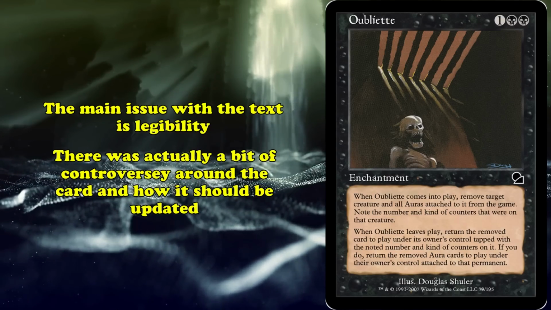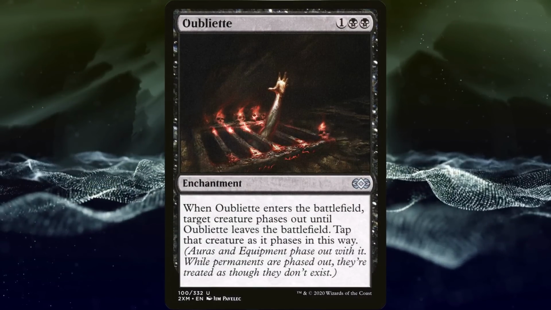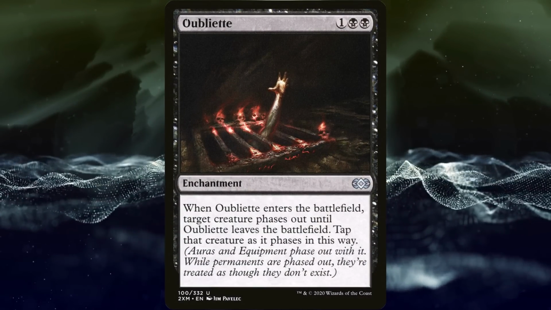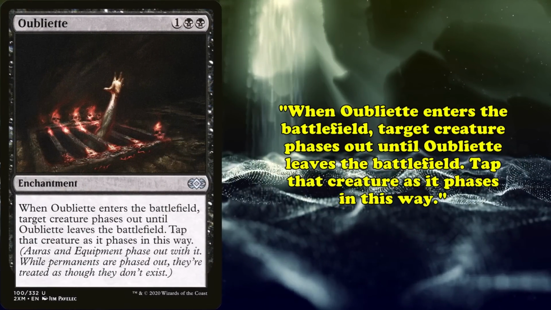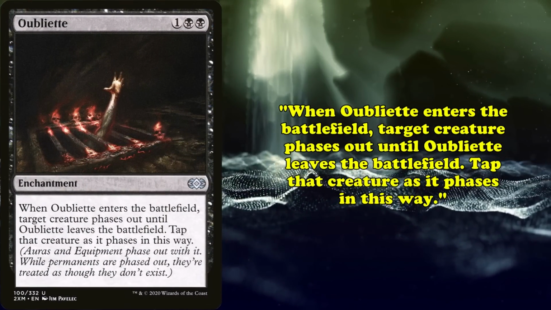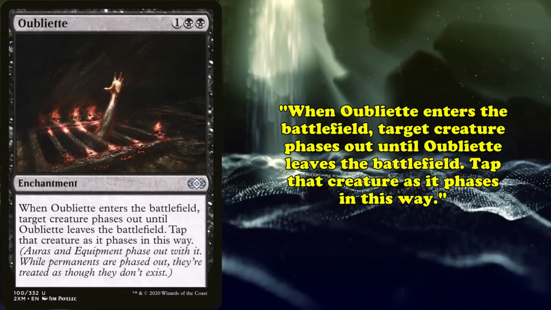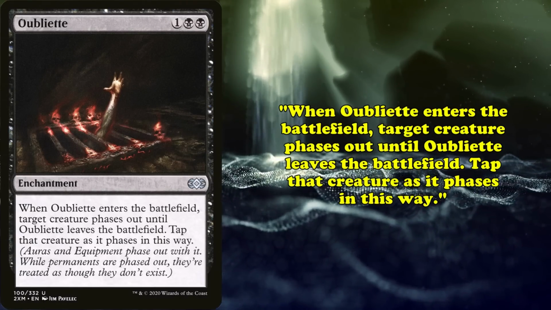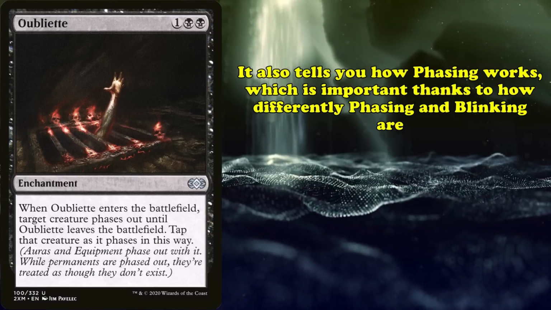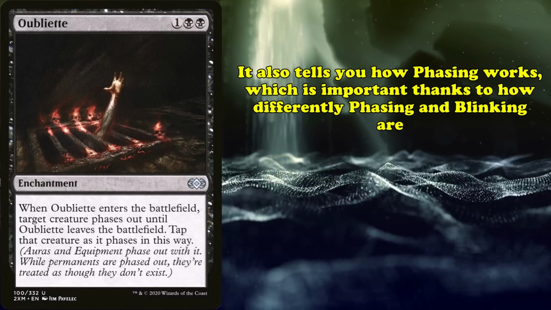They did end up going through with this change though, and we can see how the effect now reads on the Double Masters reprint. It now reads, "When Oubliette enters the battlefield, target creature phases out until it leaves the battlefield. Tap the creature as it phases in this way." It also has some reminder text to explain exactly how phasing works.